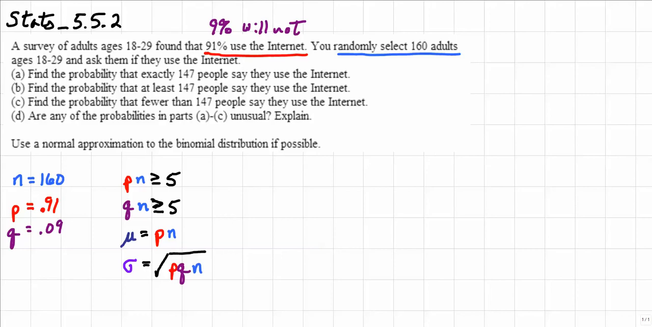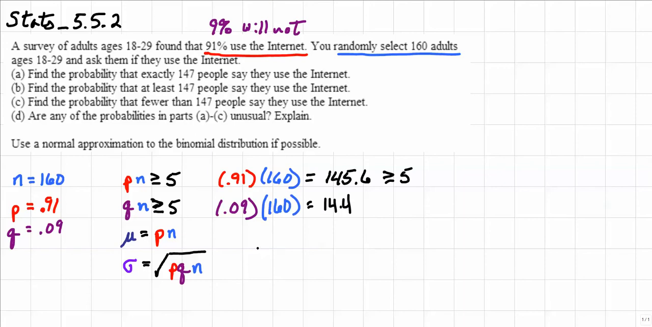So let's go ahead and find p times n, which is going to be 0.91 multiplied times 160, and I can tell just by looking at it that it will be greater than or equal to 5. This is equal to 145.6, which is most definitely greater than or equal to 5. And then we're going to look at q times n, and q, remember, is 0.09. Multiplying 0.09 times 160 is equal to 14.4, which is also greater than or equal to 5. So we can use the normal approximation.